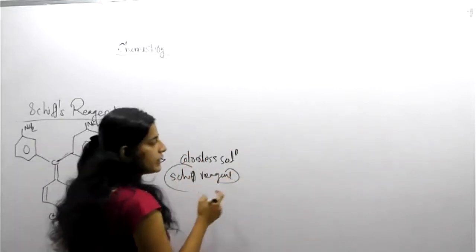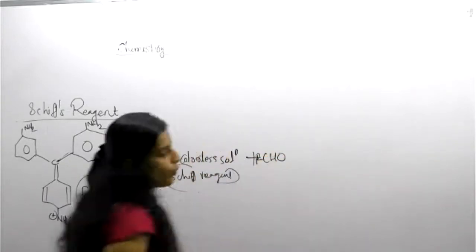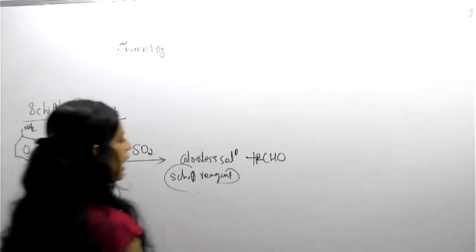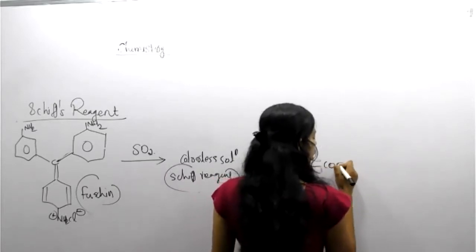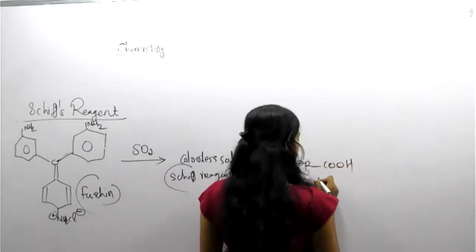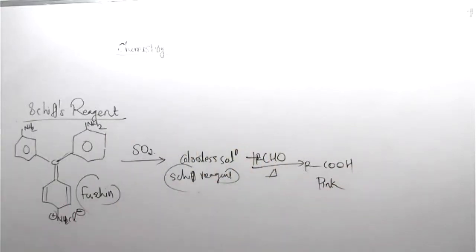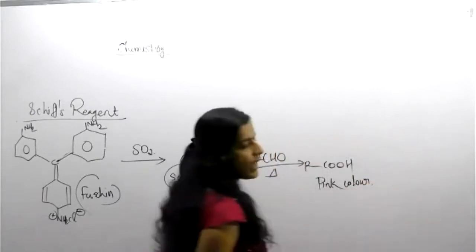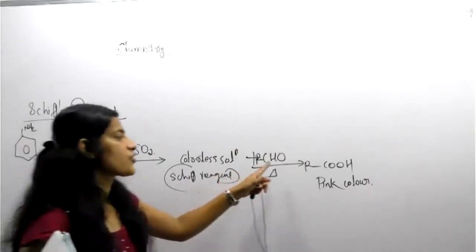This Schiff's reagent reacts with the aldehyde, RCHO, and on heating forms RCOOH along with a pink color. A pink color is generated, and this is due to the presence of aldehyde.